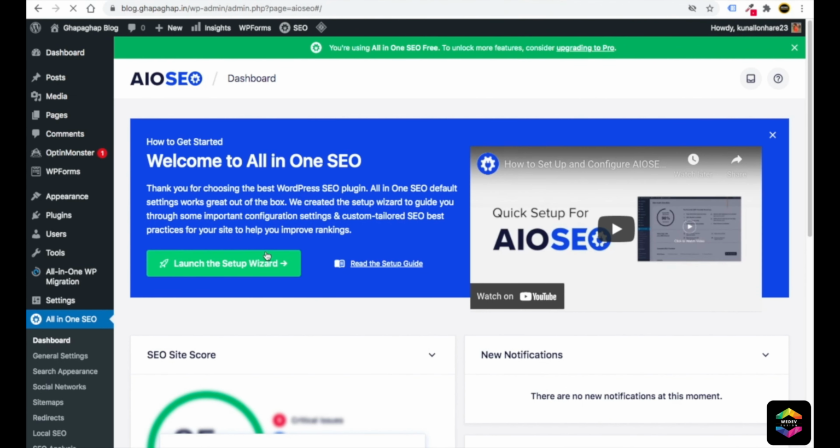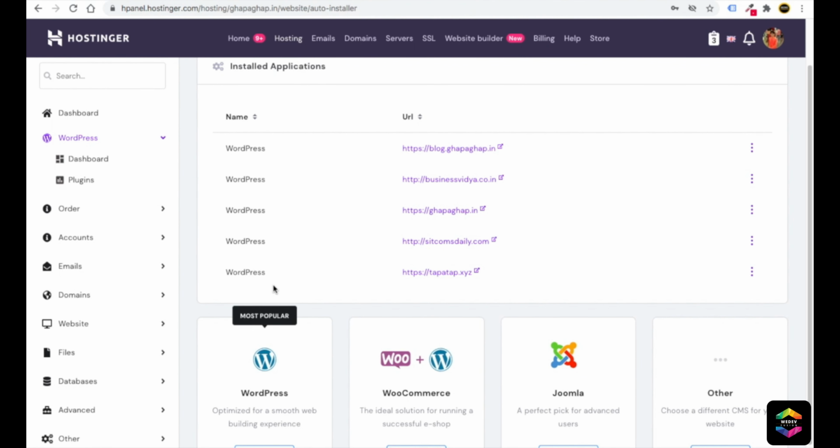So friends, you can see that we have gone inside our WordPress dashboard. Super simple to do, right? So this is how you can create unlimited subdomains, and inside subdomains you can install unlimited websites, whether that website is related to WordPress or whatever, or an application. Super simple, super easy to do.